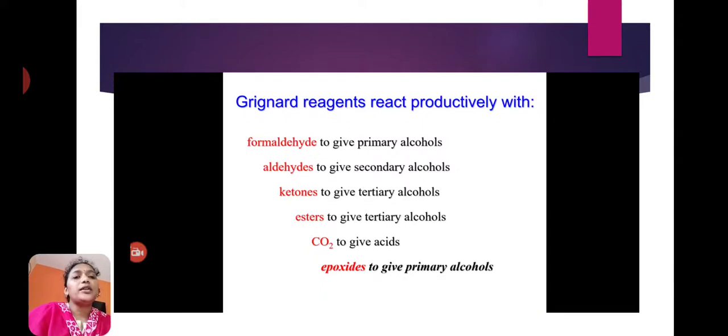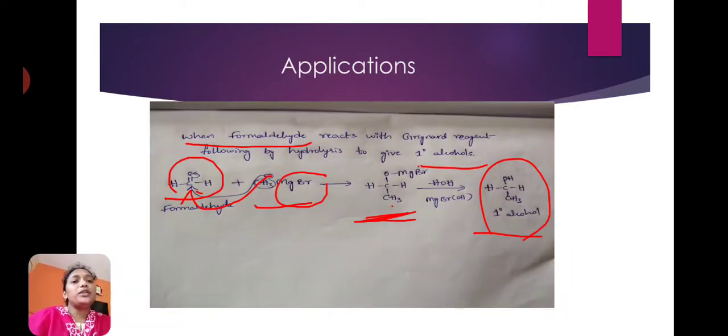When Grignard reagents react with ketones, they give tertiary alcohols. When Grignard reagents react with CO2, carbon dioxide, they give carboxylic acids. When Grignard reagents react with epoxides, they give primary alcohols. Some of the reactions we have discussed.